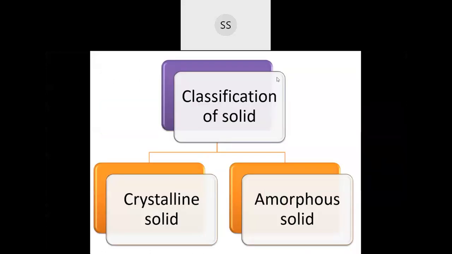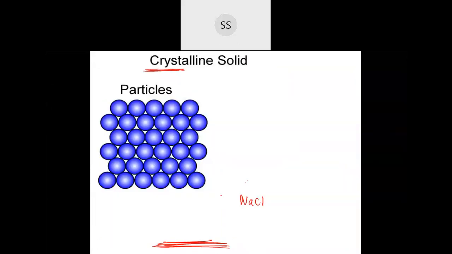Listen here, I will repeat this. The solids are classified into two categories: one is crystalline solid and the other is amorphous solid. Starting with the first one, crystalline solid: the particles are arranged in a proper order. They are organized, with a correct arrangement, so those are categorized under crystalline.